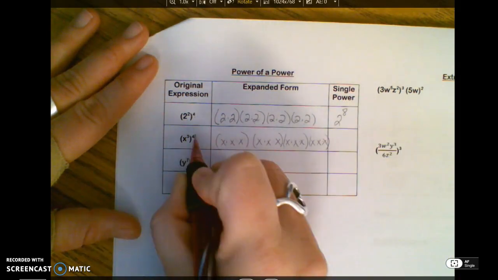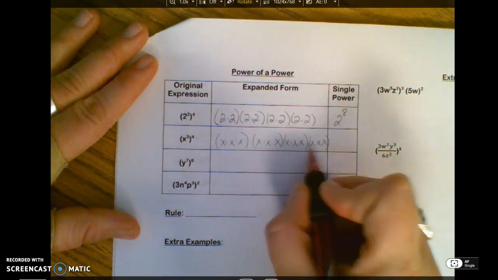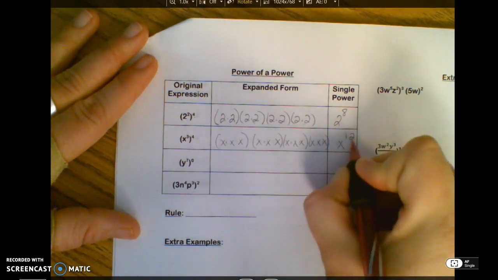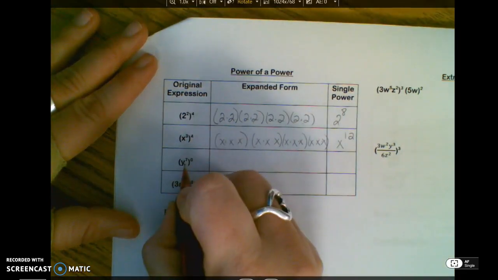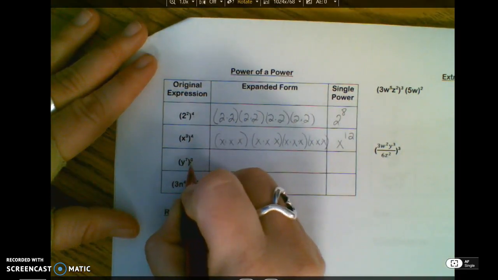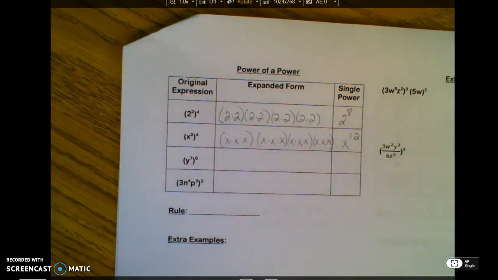I wrote that 4 times because it asked me to write it 4 times. I have 3, 4, 5, 6, 7, 8, 9, 10, 11, 12: x to the 12th. Again, the base doesn't change. I have y to the 7th, but I'm not supposed to write that at all. I'm going to come back to that one because we're going to do the 0 exponent in a second.